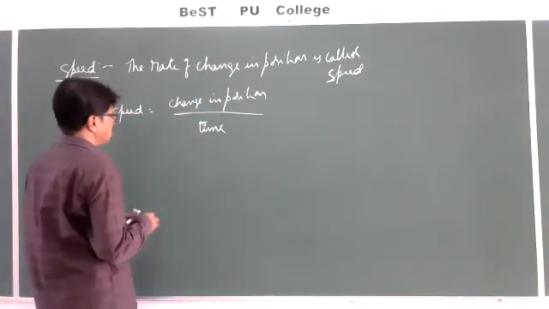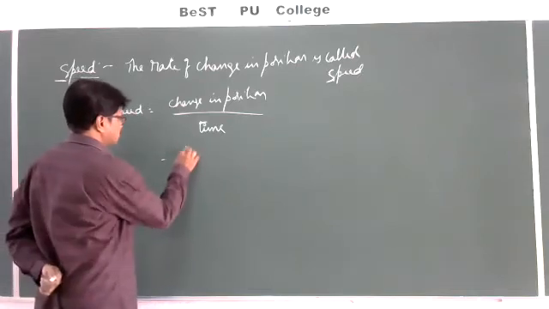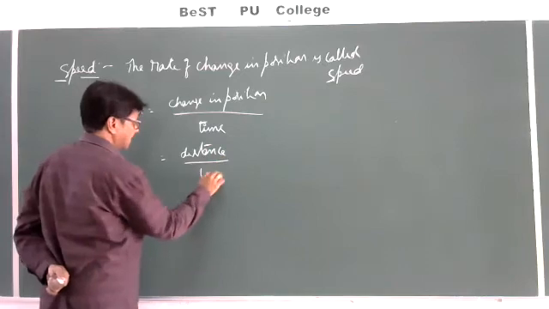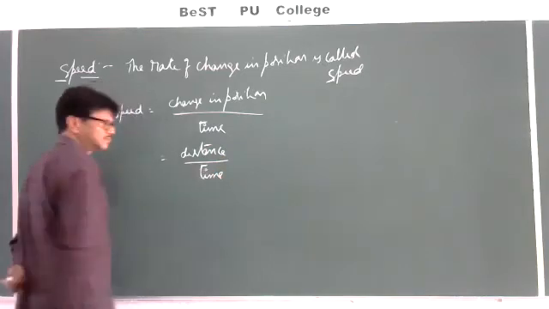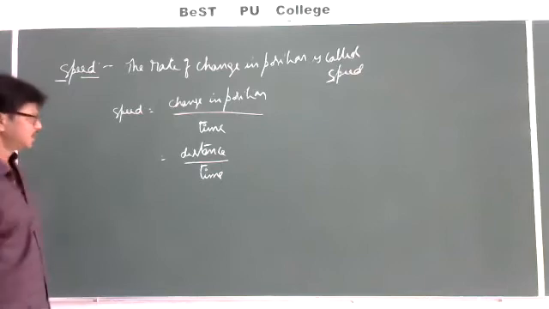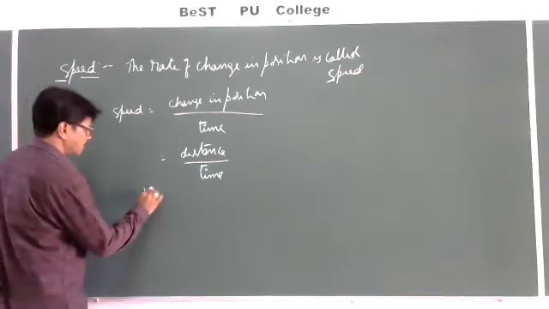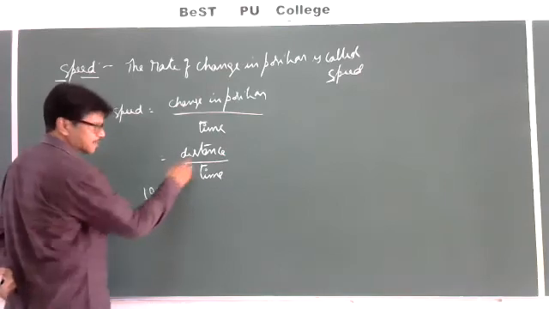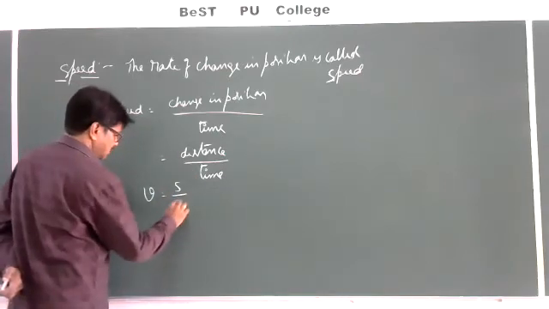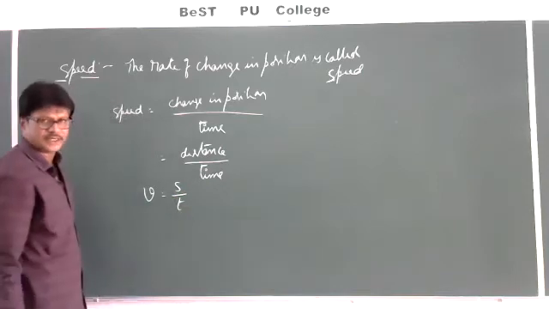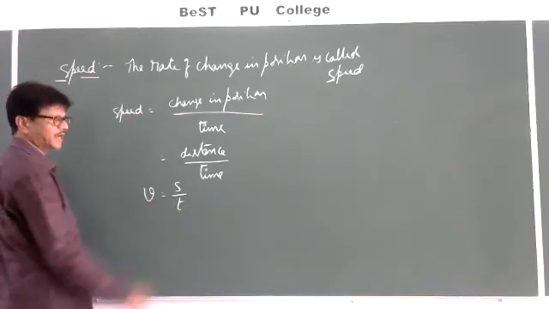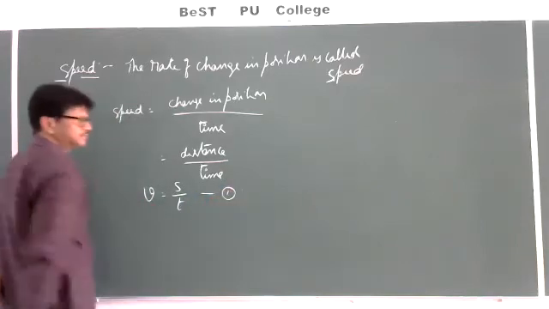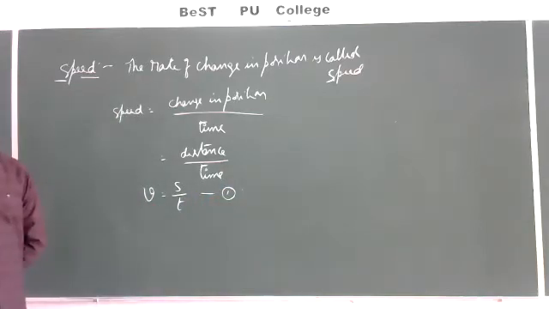The change in position itself we call distance. So speed is distance by time. The speed is denoted with the symbol V, distance is denoted with the symbol S, and time is denoted with the symbol T. V is equal to S by T. This is the formula to find out the speed.